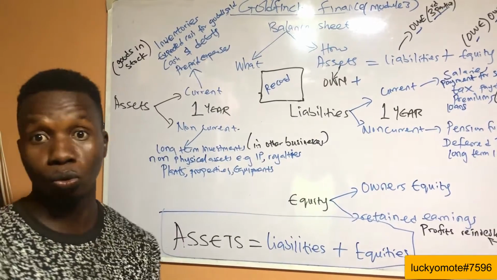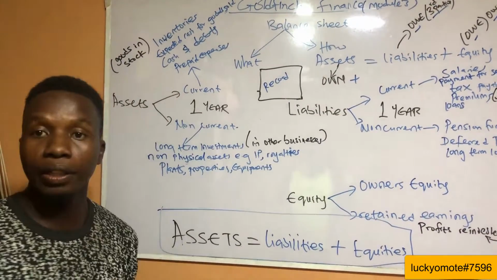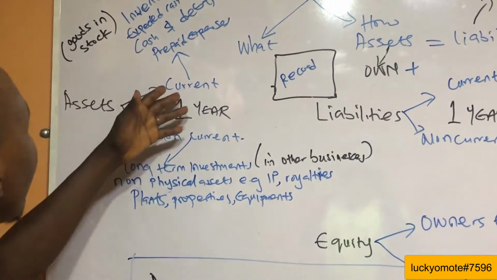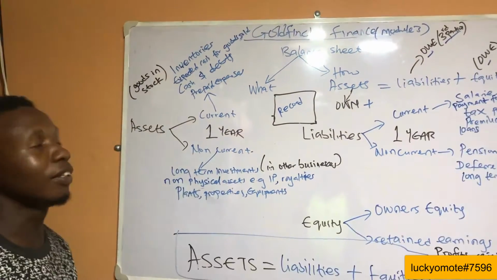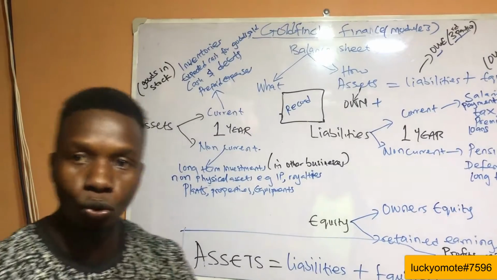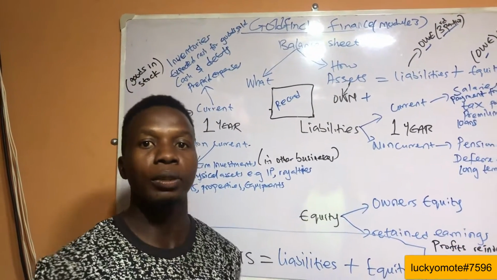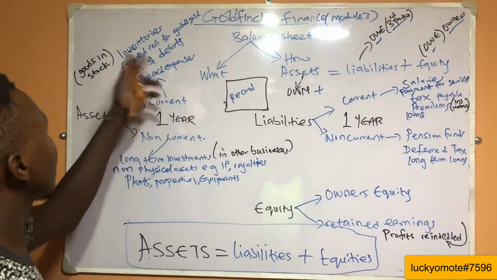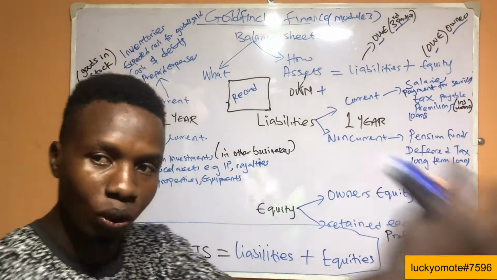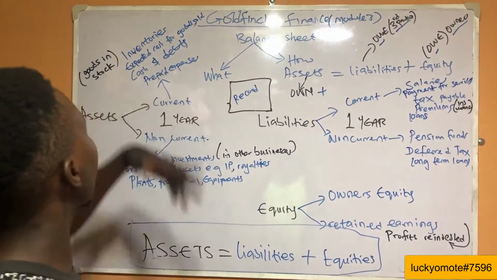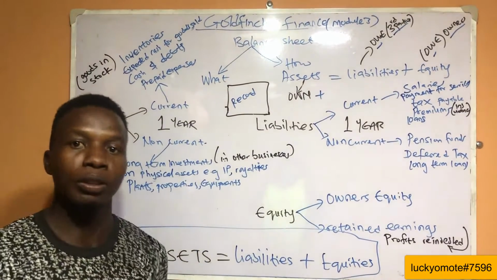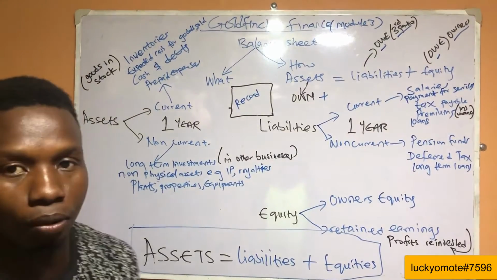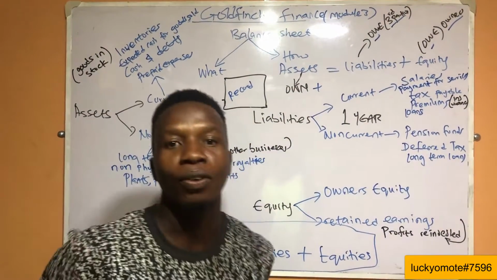It's divided into two: current and non-current, with the space of 1 year. And we'll talk about the current. In the current we have inventories. Inventories means goods in stock, meaning what the company still has in stock. And we have the expected cash for goods sold outside. Then we have the cash debt, what the company's own people owe. Then we have the prepaid expenses, what the company has already been paid for.